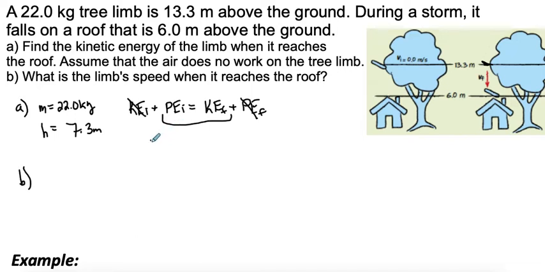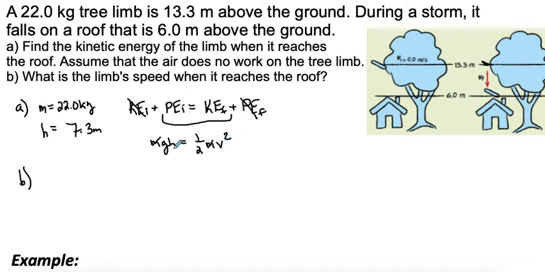So let's write it out. We have mass times gravity times height for that potential energy, and 1/2 mass times velocity squared for that kinetic energy. And this is kind of nice. If you see on the left and the right, we have the same mass. So that essentially does not matter.